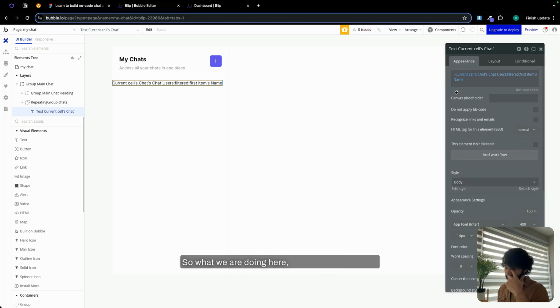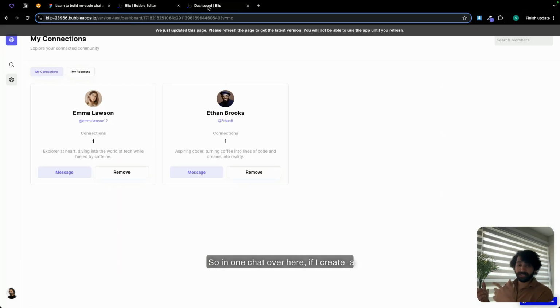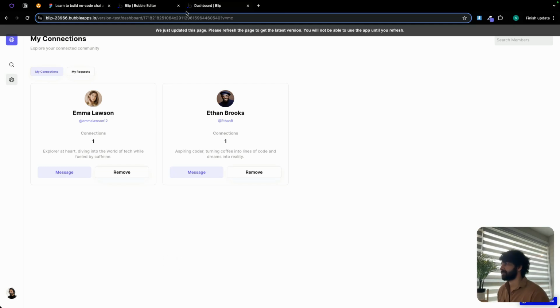So what we are doing here, if you remember, when we create a chat, we have a list of users. So in one chat over here, if I create a chat with Emma, we are going to have two users, which is going to be Alex and Emma. So by adding the filter, we are basically filtering out the current user. So it's just going to show Emma's name over there.